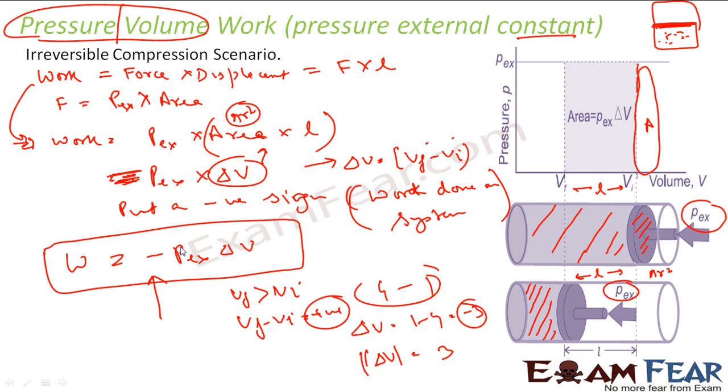So the work done is negative, that means the system is expanding. Correct. This is the general formula we'll get, applicable for all scenarios, expansion and contraction. That is, work done is minus P external into delta V. Very critical formula, please remember this. Work done is minus P external into delta V.